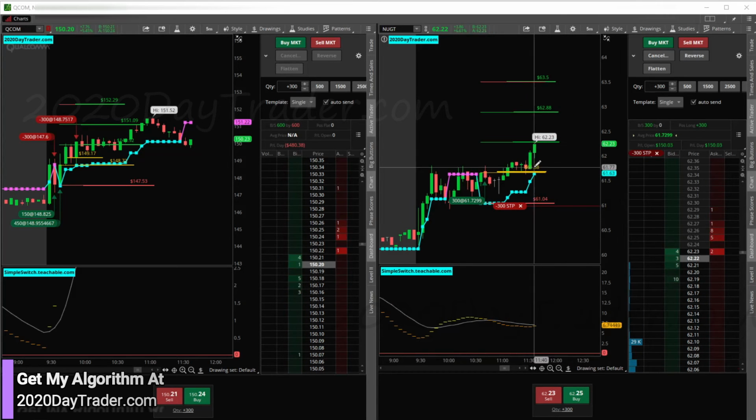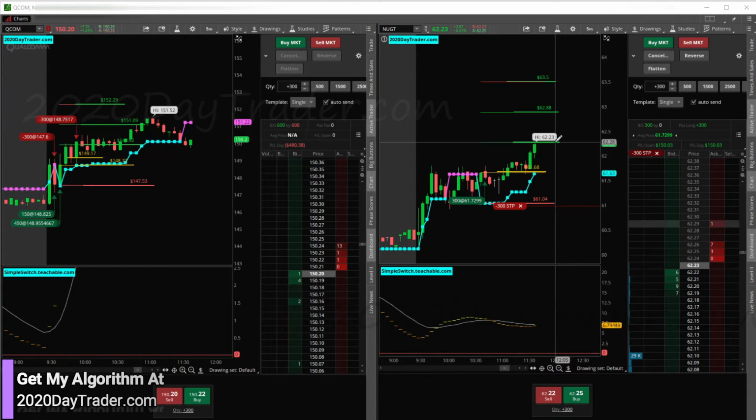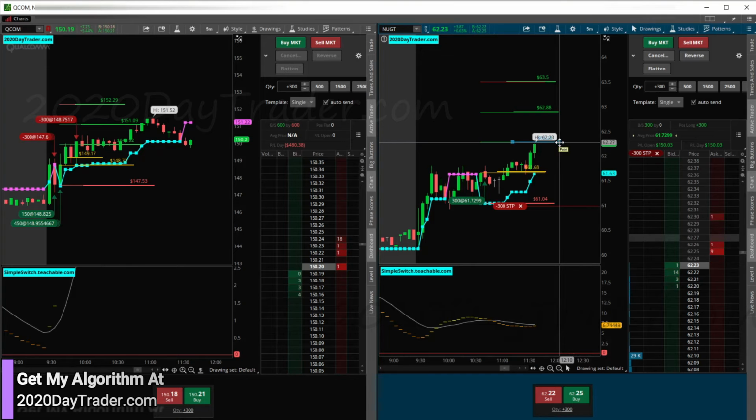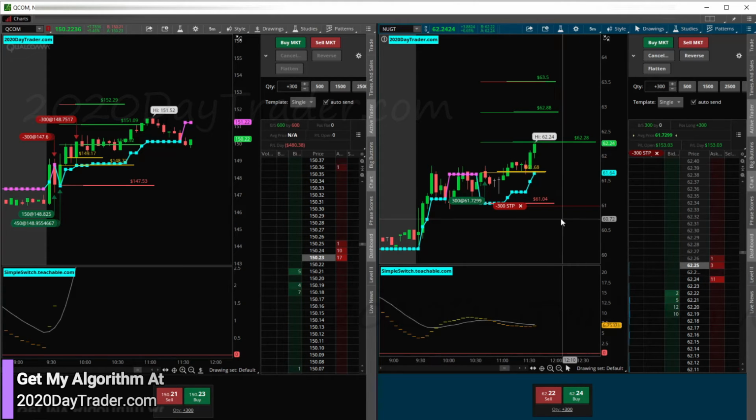All right, so we got Nug coming into the target here. What is that target? Let's pull that aside since we got that high indicator in the way. 28 it looks like. So looking at the spread, we got a couple pennies, not a big deal, pretty easy to manage.